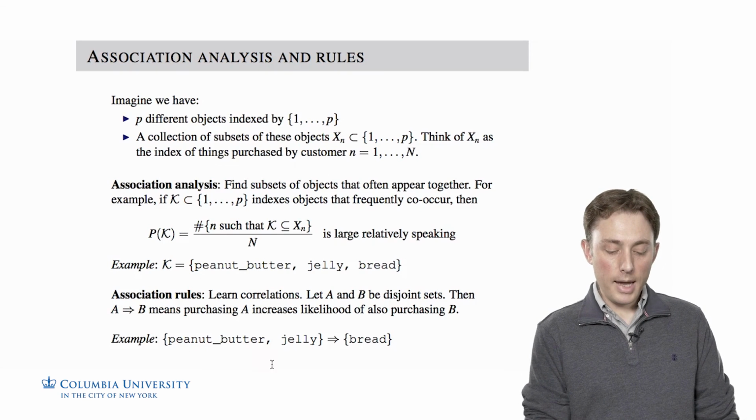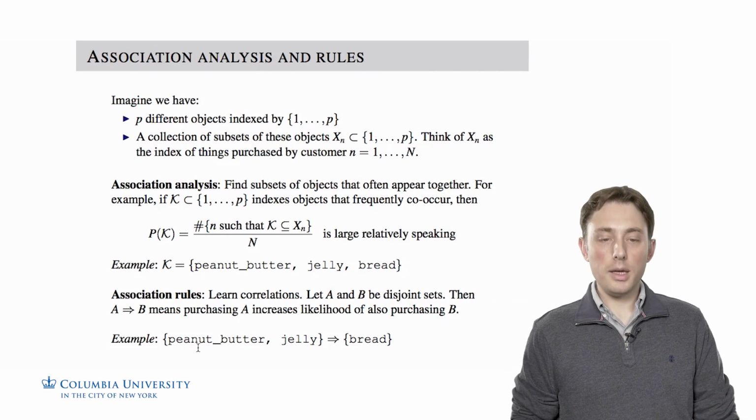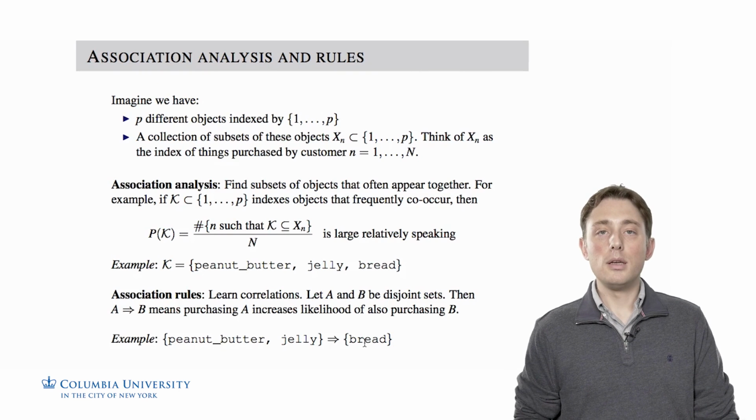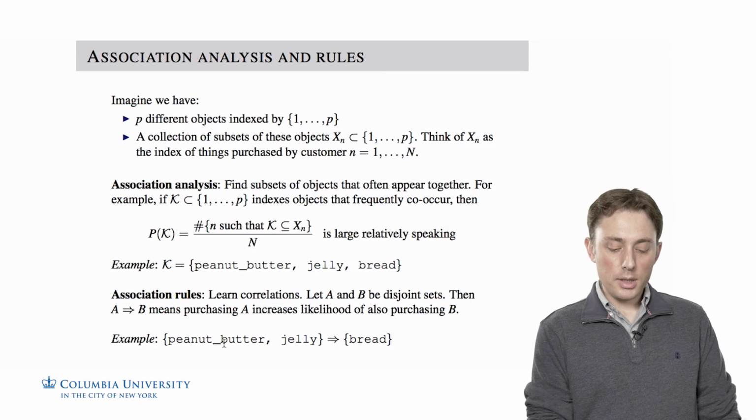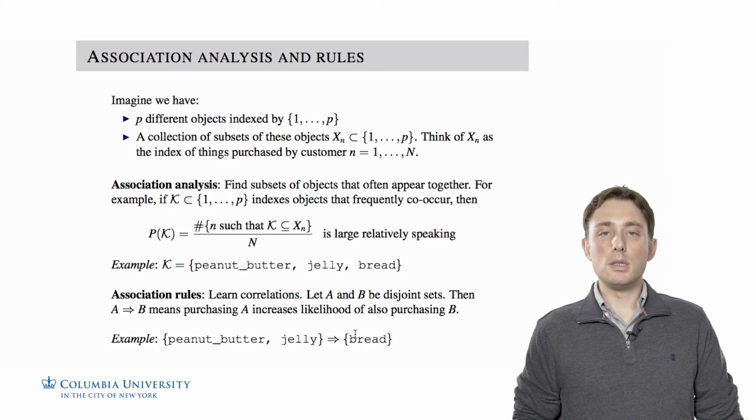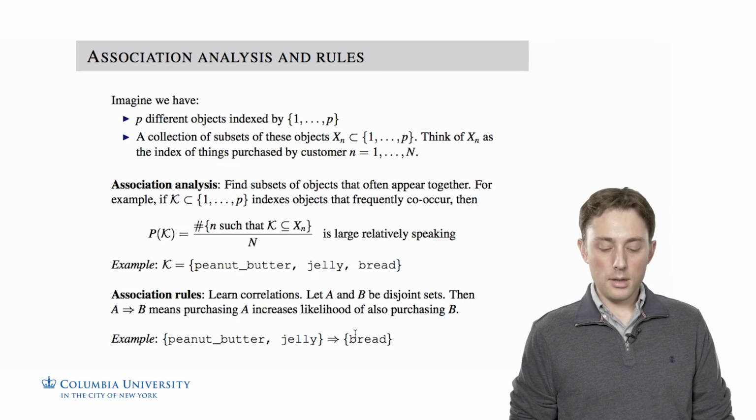For example, if we define A to be the set peanut butter and jelly, and B to be the set bread, we want to learn that purchasing these 2 items increases the probability of purchasing this item.